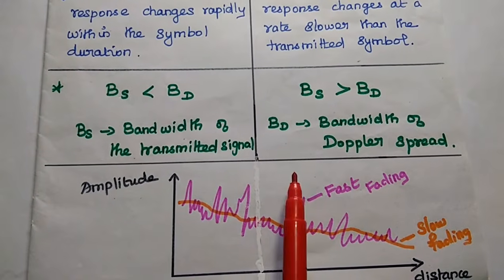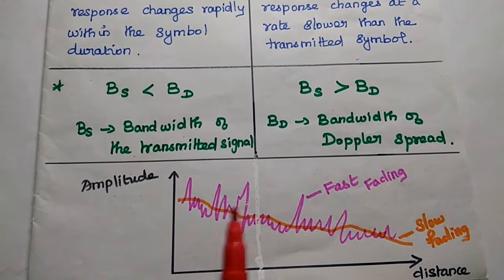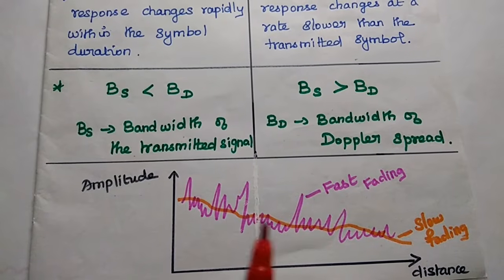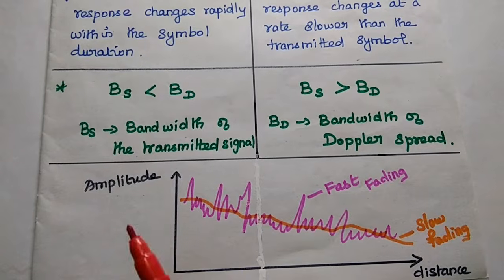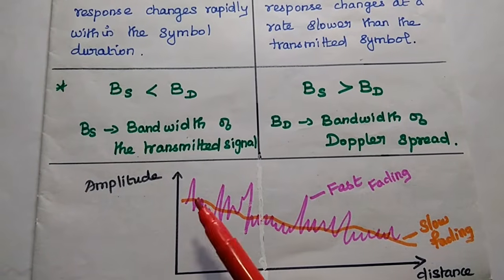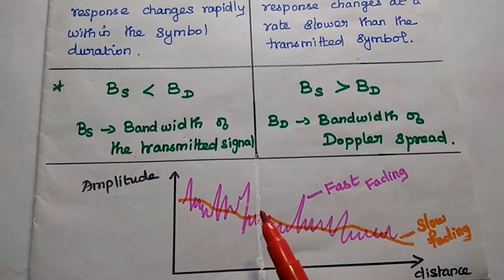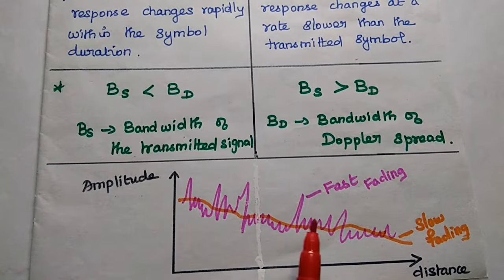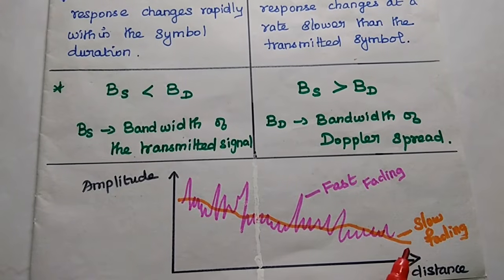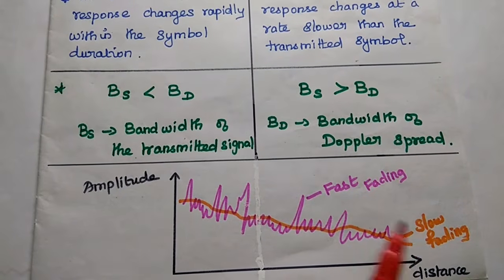Finally, we can compare these two with this comparison diagram, taking amplitude versus distance. In this one, we get fast fading because the channel variation is faster than the baseband signal variation. But in slow fading, the channel variation is slower than the signal variation. Do you understand this concept?